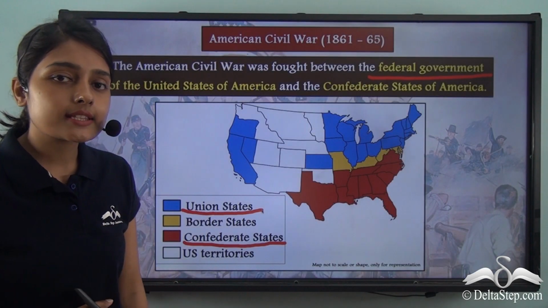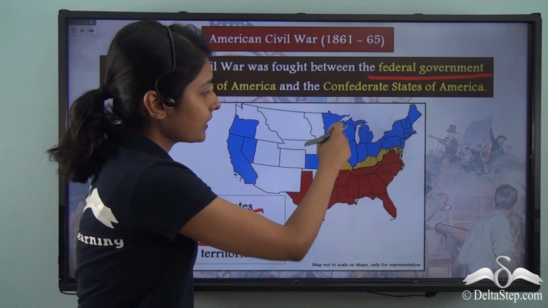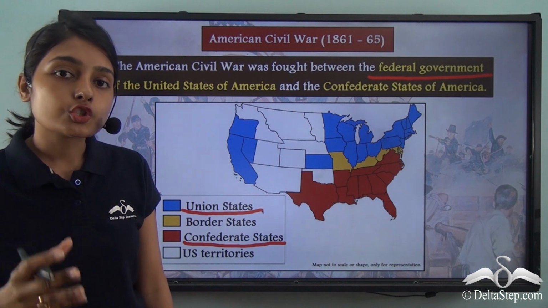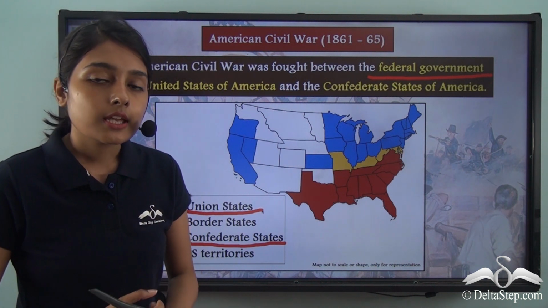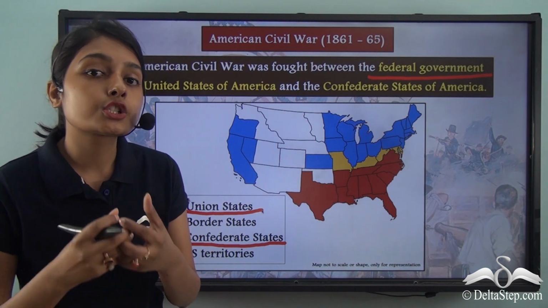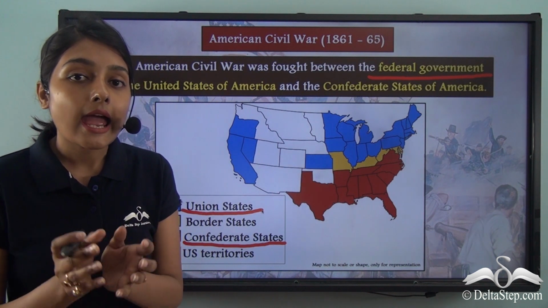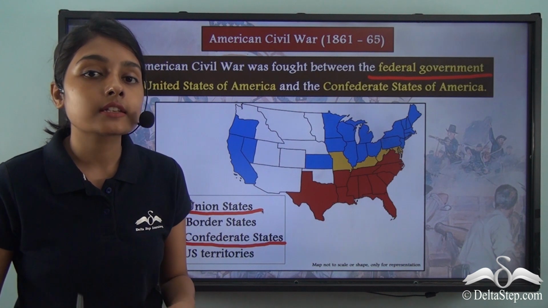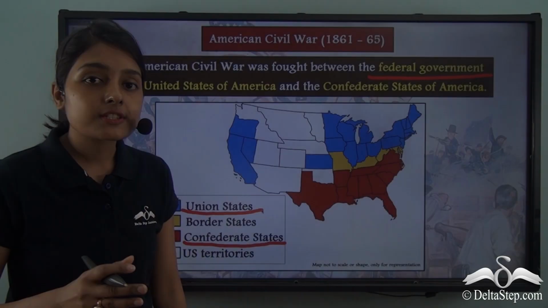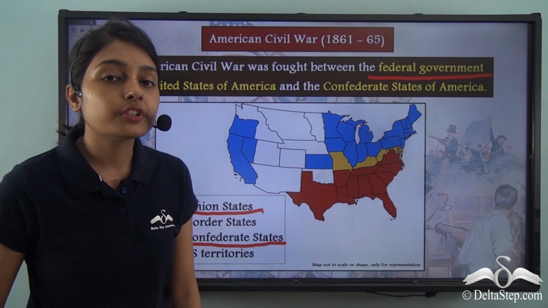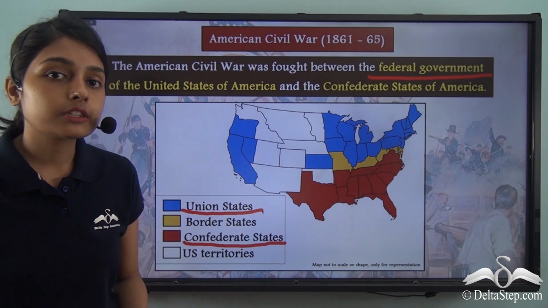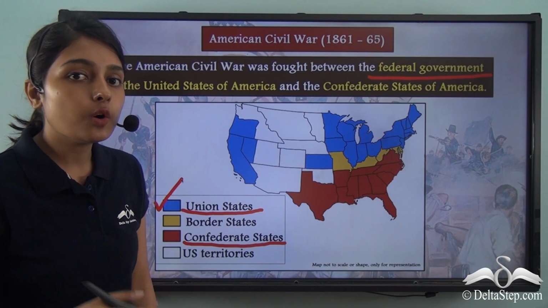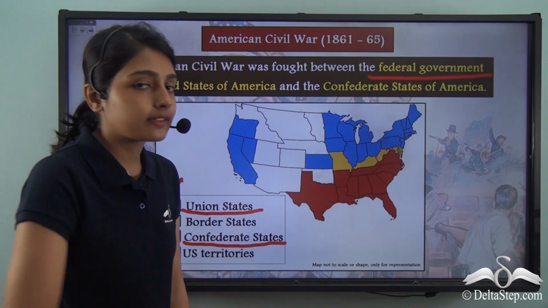The northern states of this country, that is, the various states that lay in the northern part of the country, joined the federal government, because they thought that they should join the federal government and keep this nation, the United States of America, together and not let it fall apart. That is why they joined the cause of the federal government, and together they formed the Union States. And these Union States were now warring against the Confederate States.